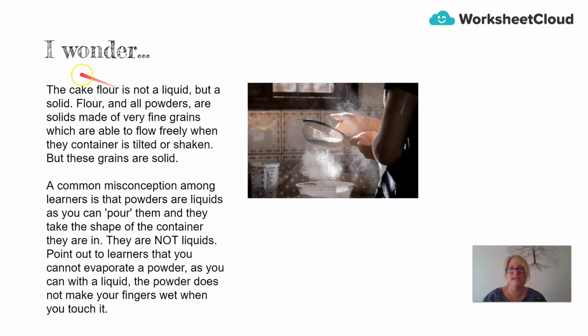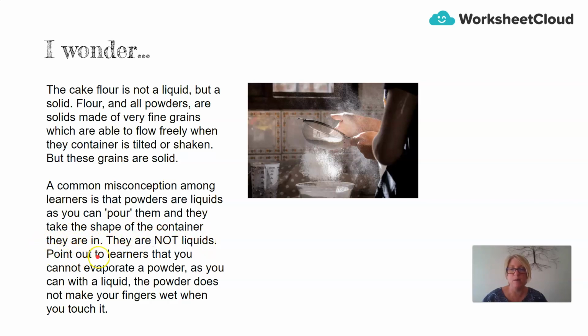And here's your answer. The cake flour is not a liquid but a solid. Flour and all powders are solids made of very fine grains, which are able to flow freely when the container they are in is tilted or shaken. But the actual flour grains are solid. A very common misconception among learners is that powders are liquids because you can pour them and they take the shape of the container they are in. Please remember that a powder is not a liquid.